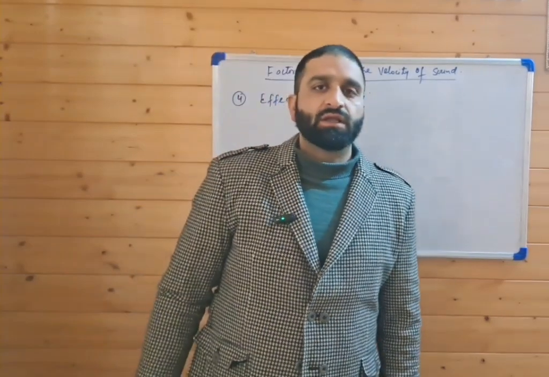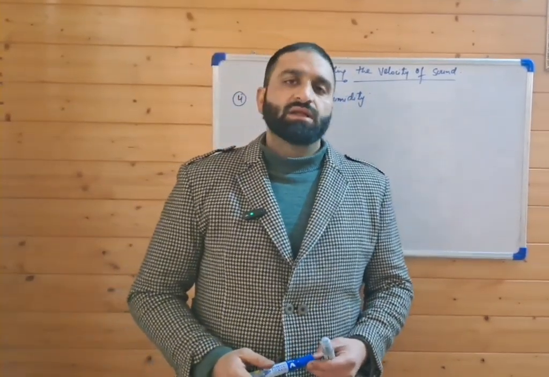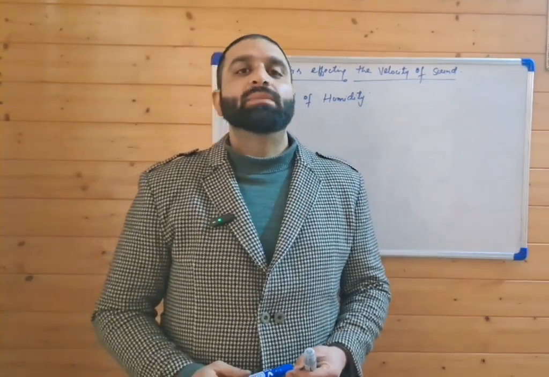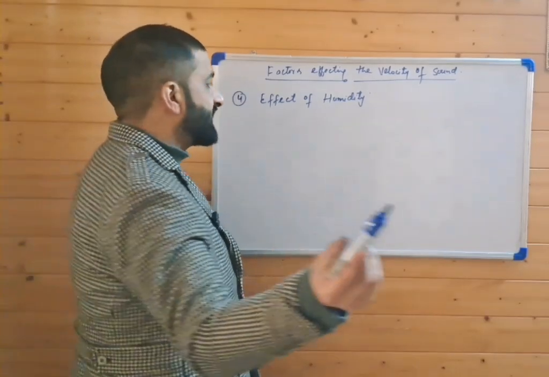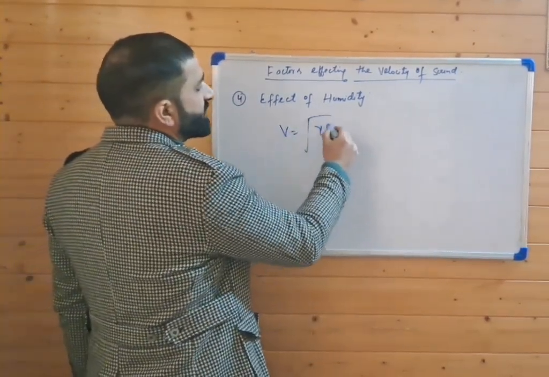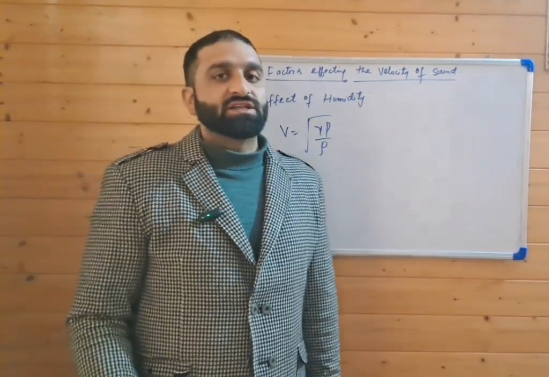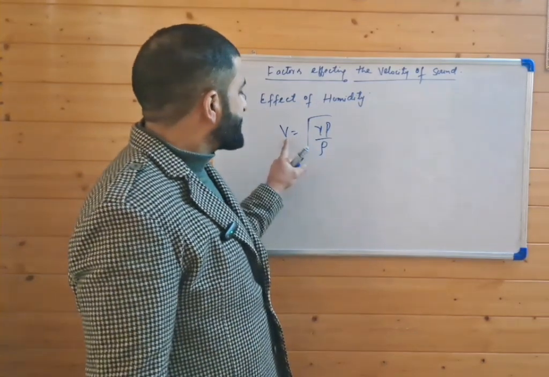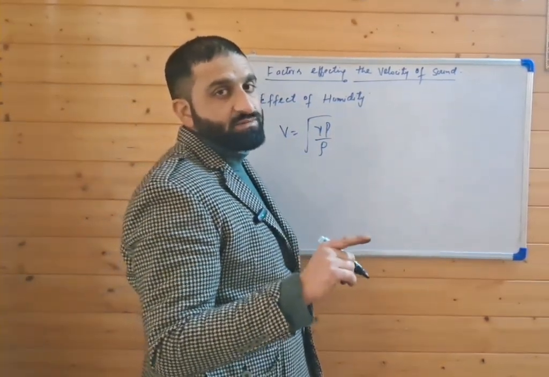Effect of humidity. Humidity is the presence of water vapors in the air. When the water vapors are present in the air, the density of the air decreases. That means if the density of the air decreases, the velocity, which is root of gamma p divided by rho, changes. As the density decreases by the presence of water vapor, the density of the humid air is less than the density of the dry air.